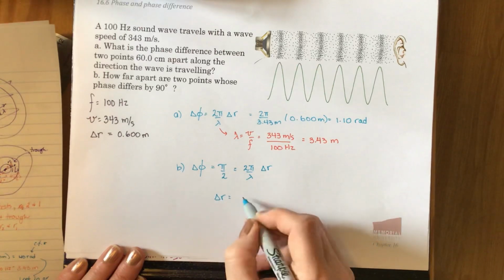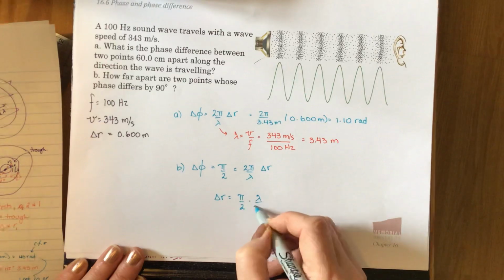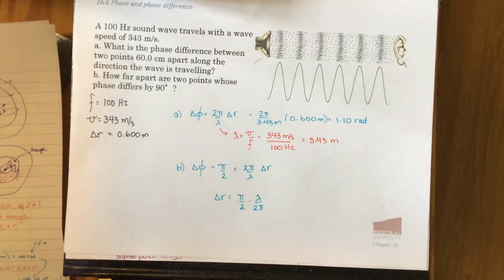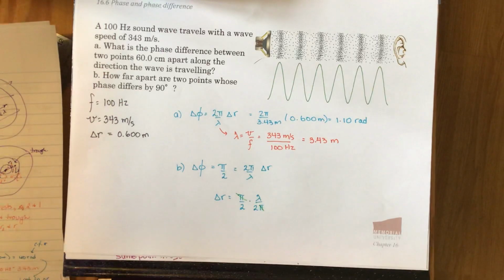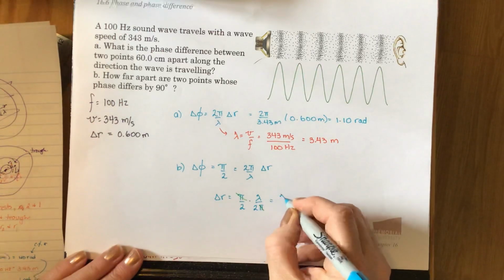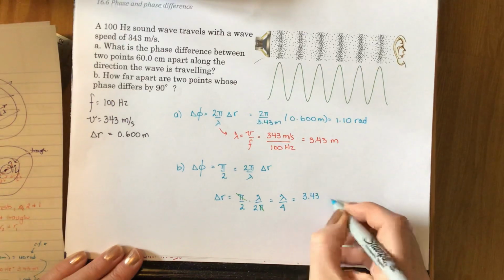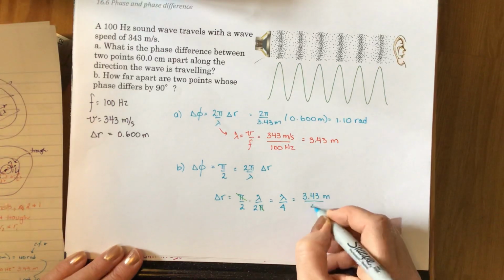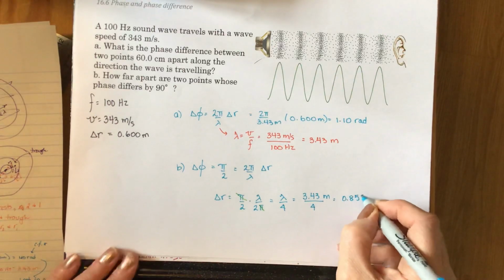So delta r is going to be pi over 2 times lambda over 2 pi. We see here that our pi's will cancel, and we're left with lambda over 4, 3.43 meters divided by 4 to get 0.858 meters.